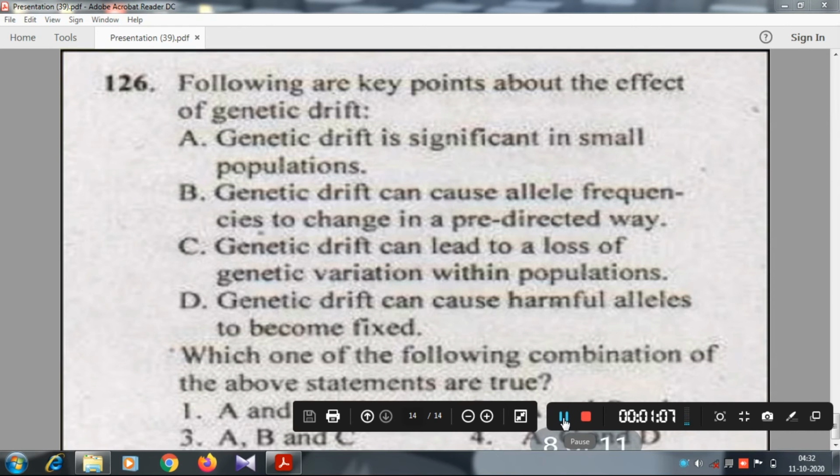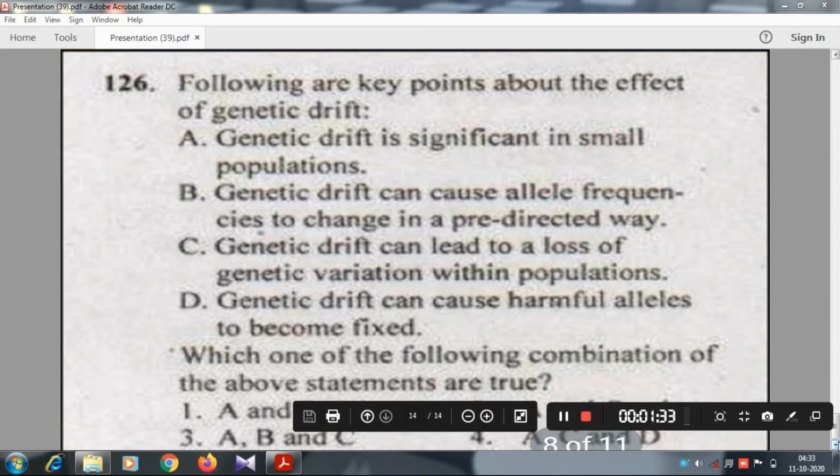The next question: following are key points about the effect of genetic drift. First, genetic drift is significant in small populations. Second, genetic drift can cause allele frequencies to change in a pre-directed way. Third, genetic drift can lead to the loss of genetic variation within populations. Fourth, genetic drift can cause harmful alleles to be fixed.